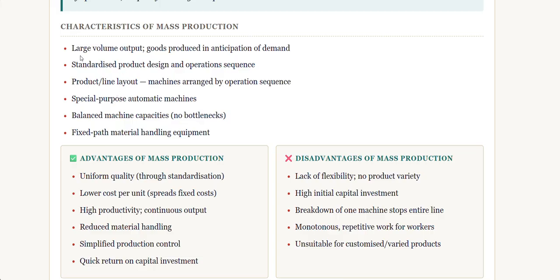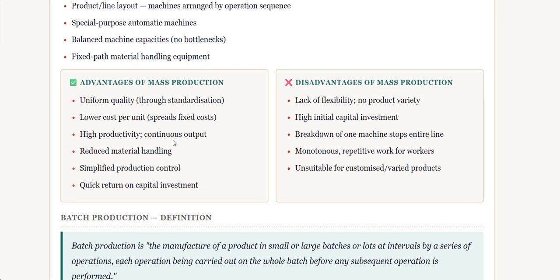Characteristics of mass production: large volume output, goods produced in anticipation of demand, standardized product design and operation sequence, product or line layout, machines arranged by operation sequence, special purpose automatic machines, balanced machine capacity, no bottleneck, fixed path material handling equipment.